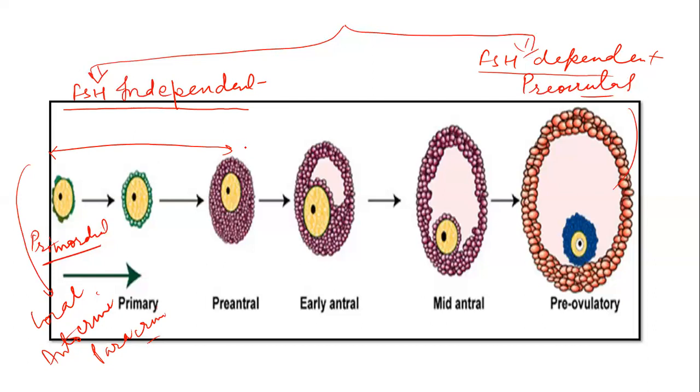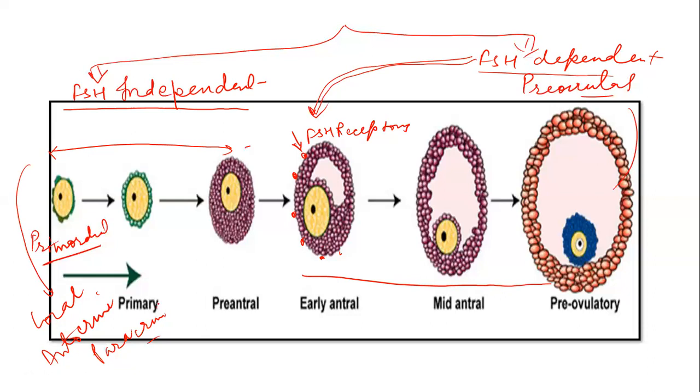At the stage from preantral to early antral, there is development of FSH receptors over the granulosa cells. So they are going to respond to FSH. That's why the growth from early antral to pre-ovulatory is the FSH dependent growth phase.